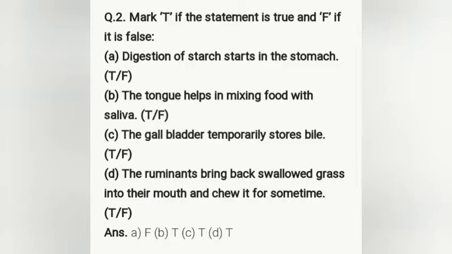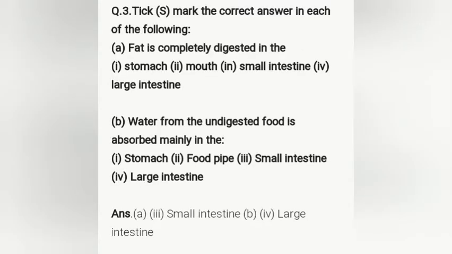Second question: mark T if the statement is true and F if it is false. A. Digestion of starch starts in the stomach. False. B. The tongue helps in mixing food with saliva. True. C. The gallbladder temporarily stores bile. True. D. The ruminants bring back swallowed grass into their mouth and chew it for some time. True.